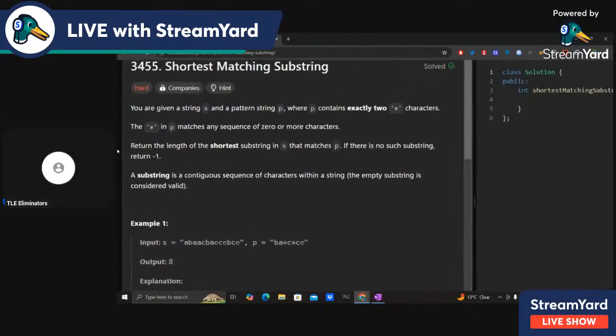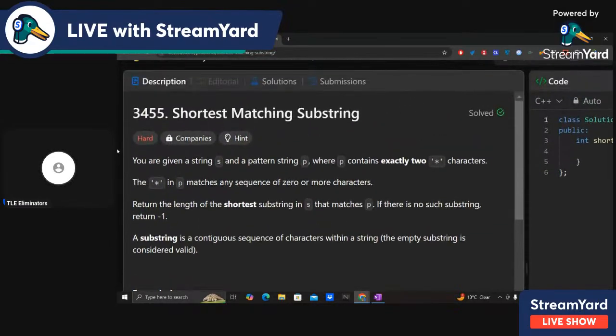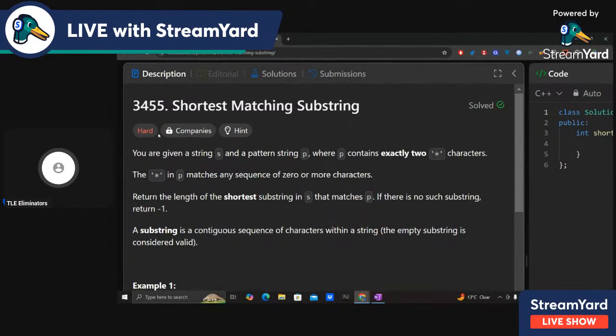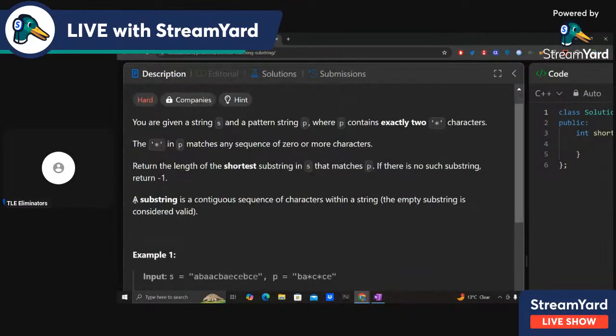All right. So the problem is, you are given a string S and a pattern string P, where P contains exactly two star characters. The star in P matches any sequence of 0 or more characters. Return the length of the shortest substring in S that matches P. If there is no such substring, return -1. You know what a substring is, okay?